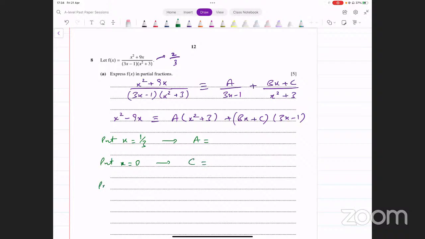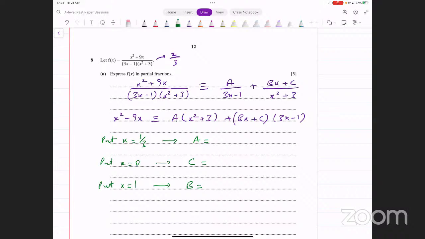और फिर आप क्या करेंगे? कोई भी और x की value input कर दें. One easy value that you can use is x equals 1. उससे आपके पास b की value भी आ जाएगी. ठीक है, you can try this and see what that turns out to be. This is not that difficult. Now, since we need this for the next part, I am going to look for the values of a, b, and c that you get from this.